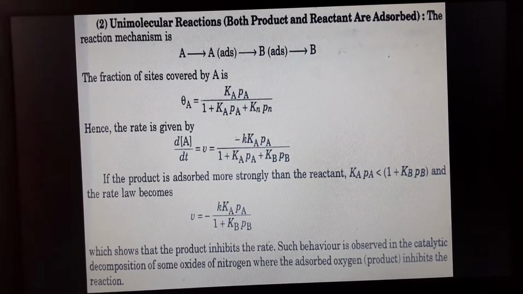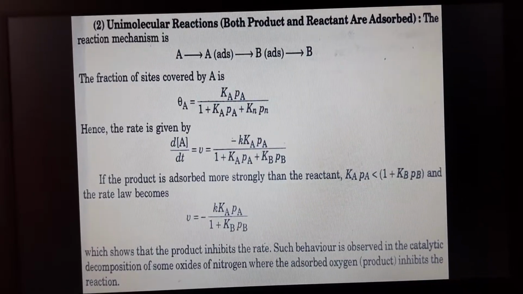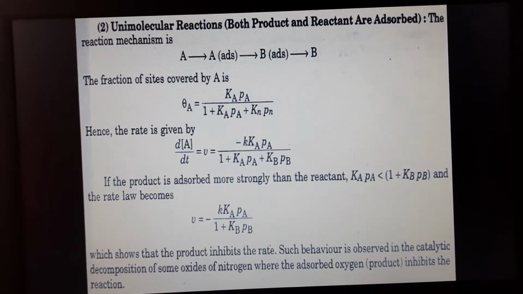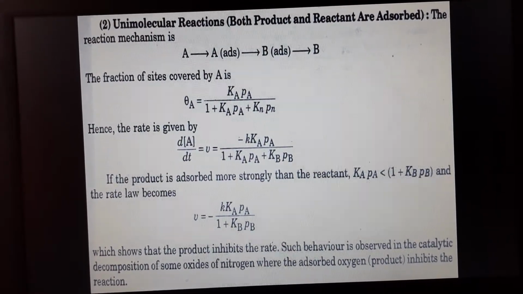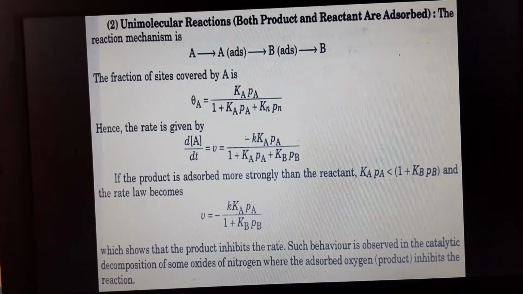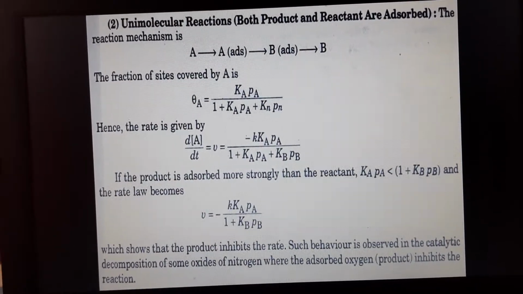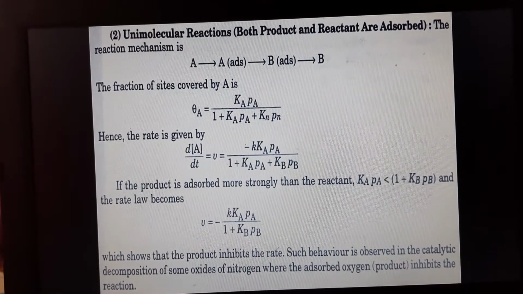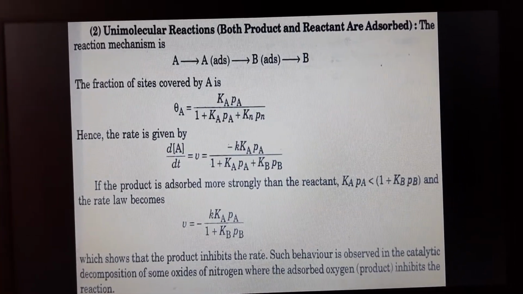If the product is adsorbed more strongly than the reactant, KaPa is less than 1 plus KbPb, and the rate law becomes V is equal to minus K KaPa upon 1 plus KbPb. This shows that product inhibits the rate. Such behavior is observed in the catalytic decomposition of some oxides of nitrogen, where the adsorbed oxygen inhibits the reaction.